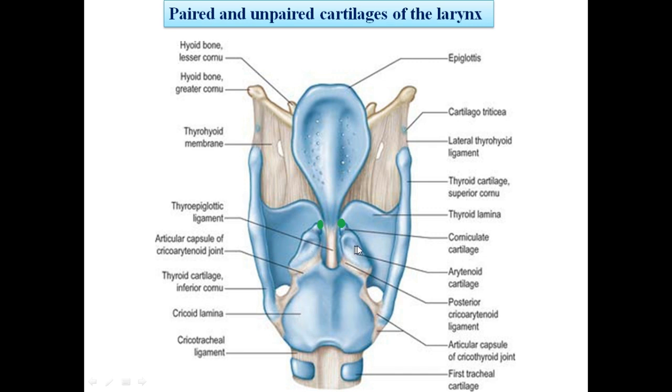The paired cartilages are arytenoid, corniculate, and cuneiform cartilages, which are located in the posterior view of the larynx. The unpaired cartilages are three in number: cricoid, thyroid, and epiglottis. All the intrinsic muscles of the larynx pass from one cartilage to another, hence the names of the muscles according to the names of the cartilages.